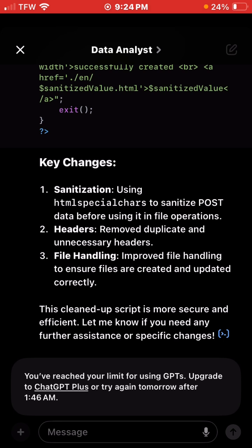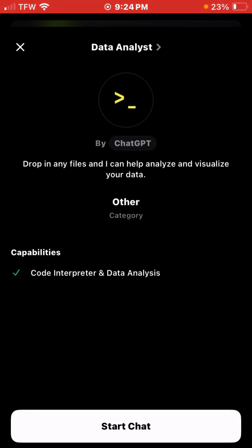You see right there, it says you've reached your limit of using GPTs. Upgrade. Now, I just thought about that for a second. All I did was drop one file. All I did was drop one file and say, number one, am I the only one who writes like this? And number two, what are the errors? To see if the robot can actually understand how I wrote the file. And that's what it did. And after that, that's the end of that.